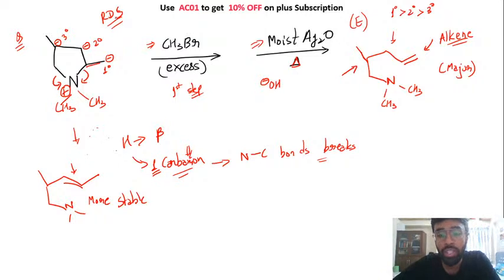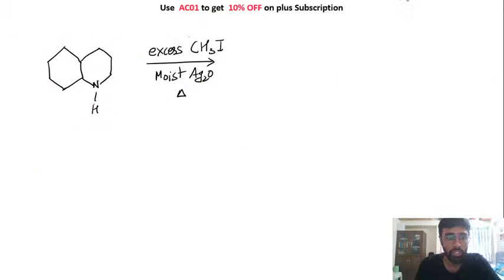I hope all of these things are clear to everyone. Okay, you will see a lot of questions coming on the topic of quaternary ammonium salt, but this is the only thing that you need to keep in your mind. So in the first step we are creating this carbon ion. Since we are creating this carbon ion, this order is very important. Okay, moving on to the next question.